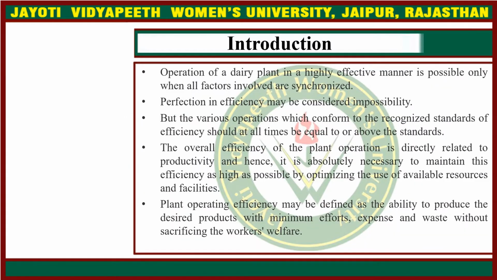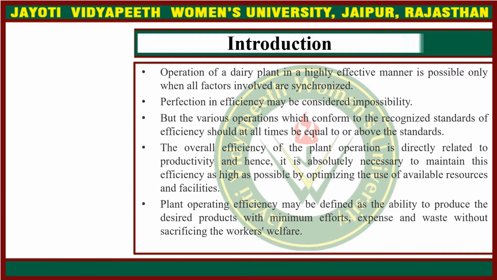Introduction: operation of a dairy plant is highly effective in manner. It is possible only when all the factors involved are synchronized. Perfection in efficiency may be considered impossibility, but the various operations which conform to the recognized standards of efficiency should at all times be equal to or above the standards.